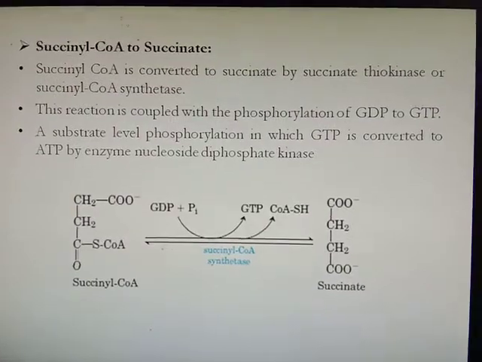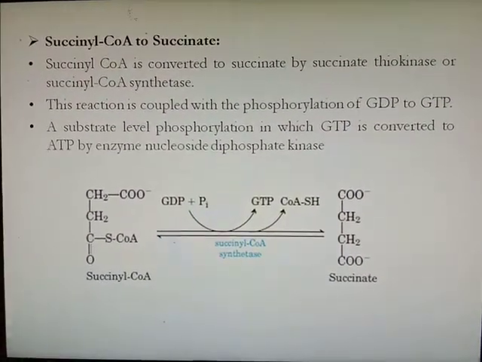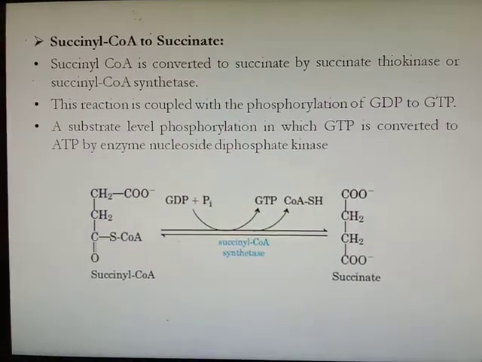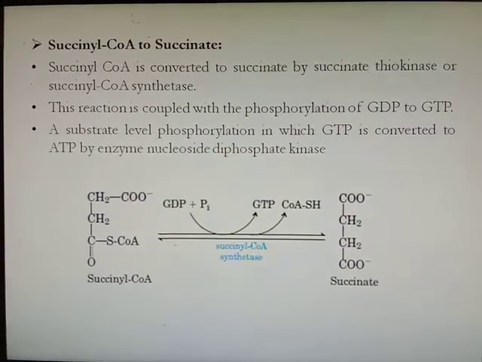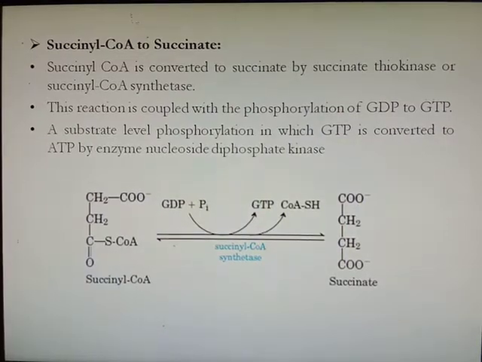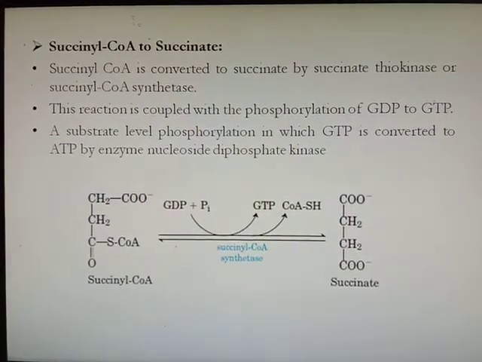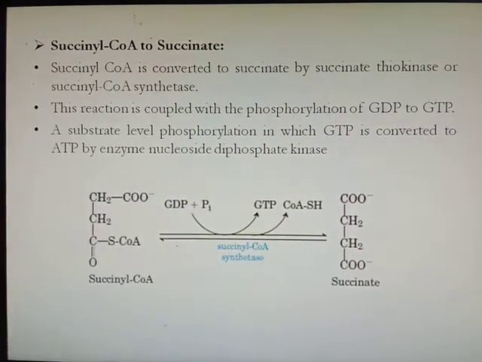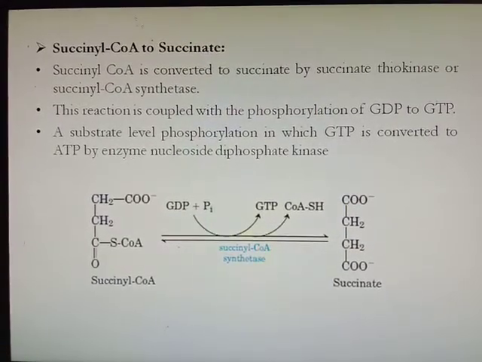Then succinyl coenzyme A is converted into succinate by the enzyme succinate thiokinase, also called succinyl coenzyme A synthetase. This reaction is coupled with the phosphorylation of GDP to form GTP, meaning GTP is synthesized. It is also substrate level phosphorylation because this ATP is not synthesized through the electron transport chain.